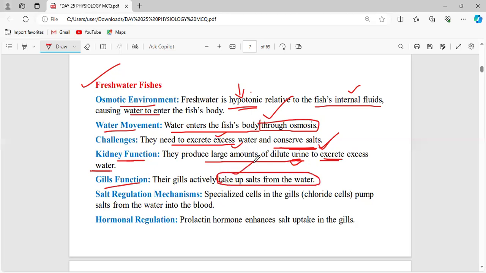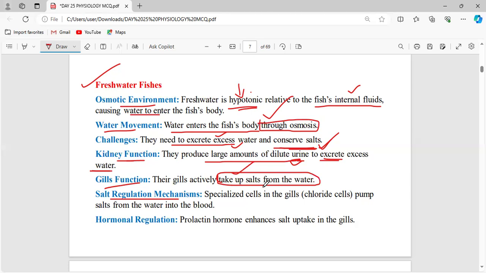So, already the fish will be living in the water. So, obviously, the fish's body will have lots and lots of water. So, it has to expel the excess water. In the meantime, it has to take up more salts from the water. So, this is happening simultaneously. Now, the salt regulation mechanism: it has to take the salt and it has to expel the excess water.